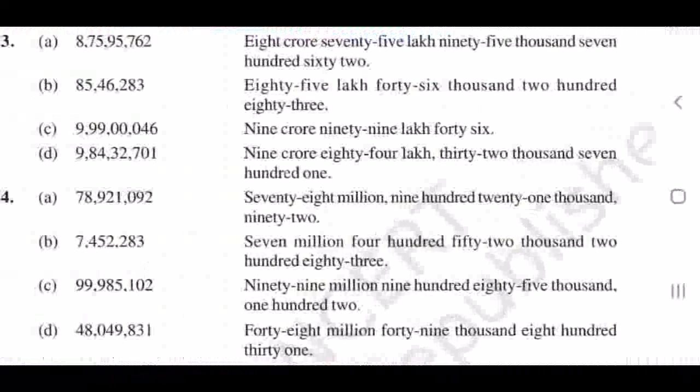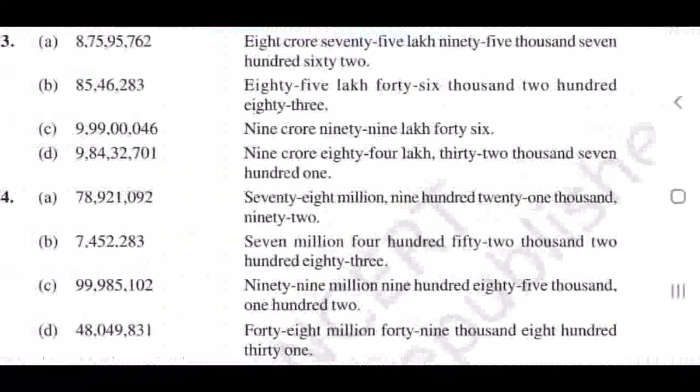Second one 85 lakh 46,283. Third one 9 crore 99 lakh 46. Next one 9 crore 84 lakh 32,701.